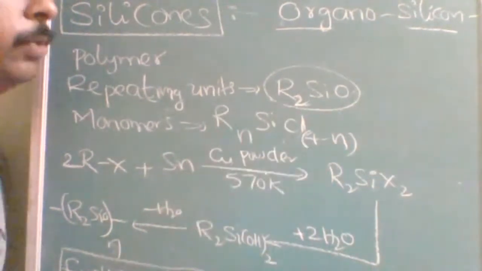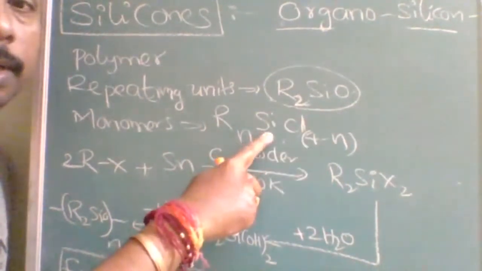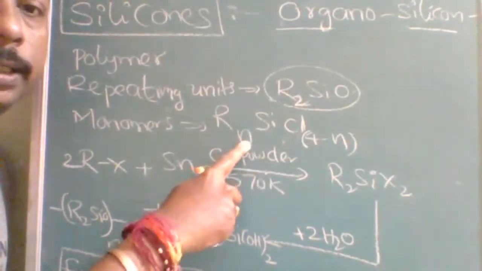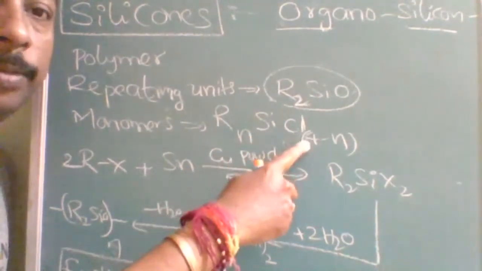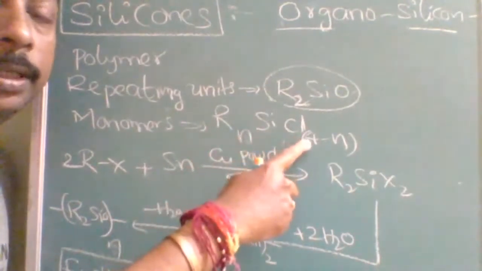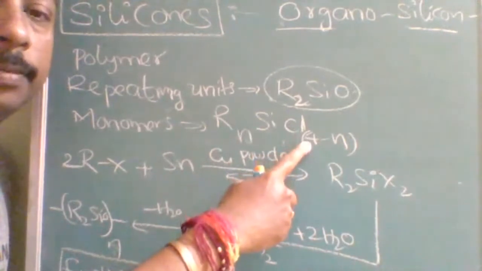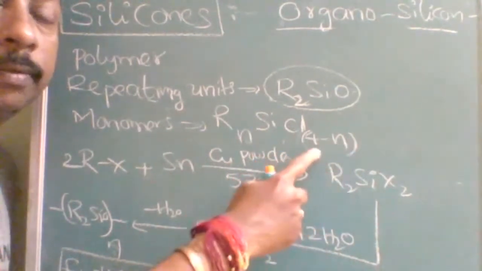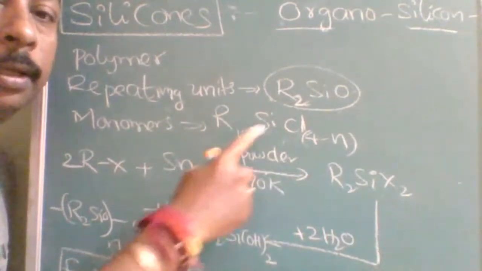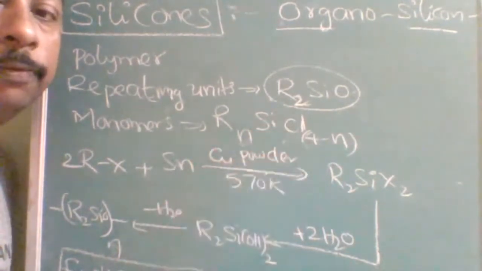But actually speaking, what is silicon's valency? 4. So if two alkyl groups are there, then how many chlorines? 2. If one alkyl group is there, how many chlorines? 3. So how do you get this? Simply 4 minus 3. Whatever the number of alkyl groups, plus the chlorines, the total should be 4.